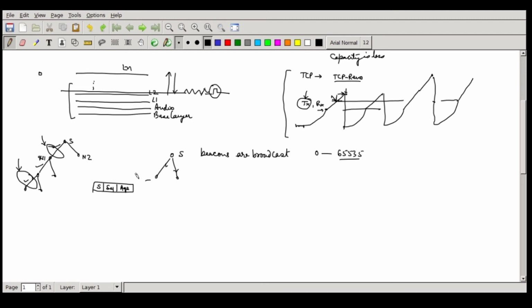So if an entry is not being updated for a certain time, this age basically expires, and I will purge this entry. So even with the 0 sequence, something will come, I will then accept it and forward it. So now the packet will be coming here,